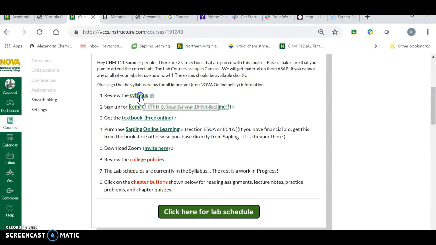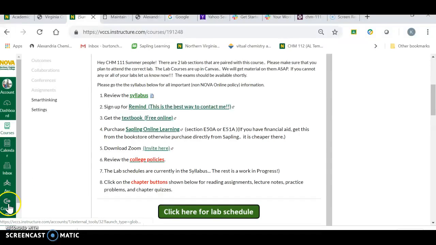If you click here on the syllabus, it is going to download the most current version of the syllabus. That's going to change at this stage probably every day or so, so hopefully it'll sort itself out in the next couple of days. Once you've got the syllabus, which gives you the schedule, you can go down here to Remind.